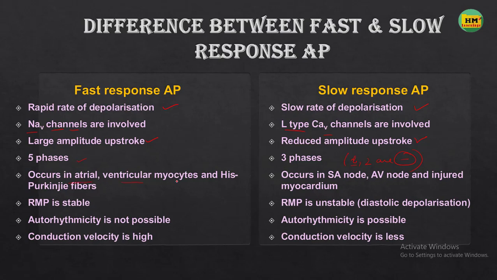Fast occurs in atrial and ventricular myocytes and in His-Purkinje fibers. Slow occurs in the SA node, AV node and the injured myocardium. Here the resting membrane potential is stable, but here it is unstable. Autorhythmicity is not possible here, but it is possible here. Conduction velocity is high because the rate of depolarization is rapid. Here the depolarization is slow, so the conduction velocity will also be less.